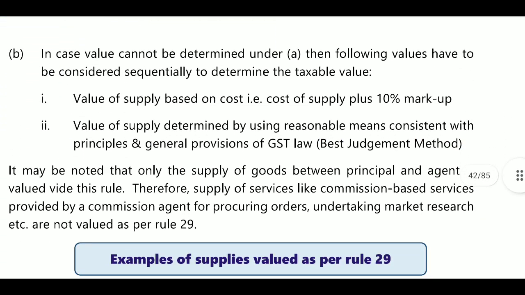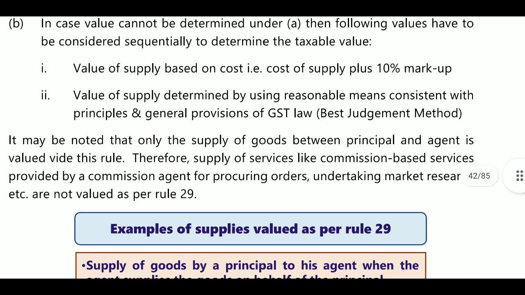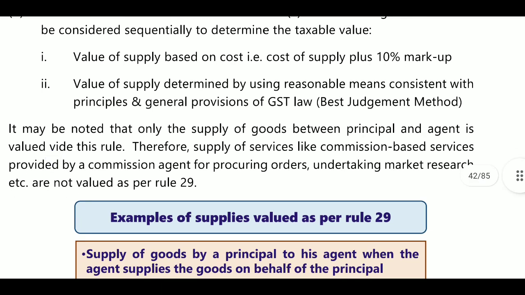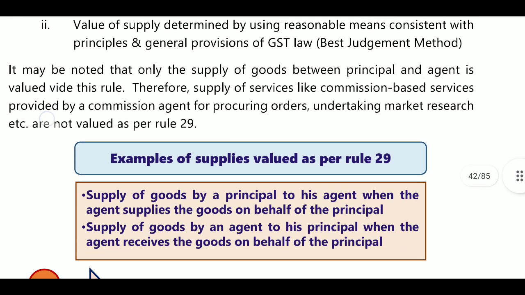Next, if open market value is not there, then go for Rule 30. Rule 30 explains cost plus 10%. If Rule 30 is not available, go for Rule 31, where the value of supply is determined using reasonable means consistent with the principles and general provisions of GST law, that is the best judgment method.